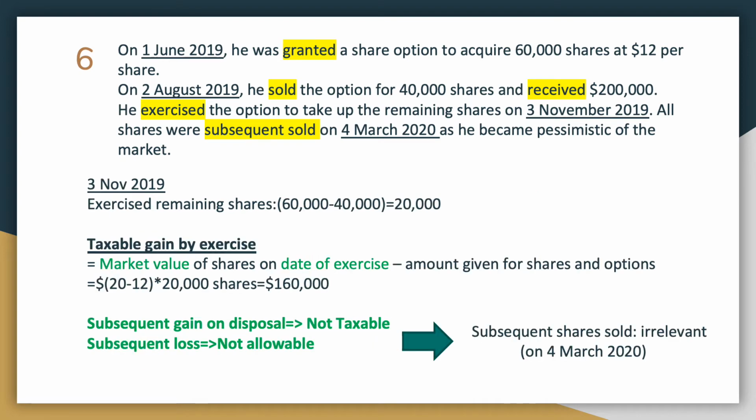On the 3rd of November, Ryan exercised the remaining shares, which is 20,000, and the taxable gains by exercise would be calculated by the market value of shares on the date of exercise minus the amount given for the shares and options, where we can get $160,000. And after exercising the shares and options, subsequent gains or losses from the shares are not taxable or allowable. So, shares subsequently sold are irrelevant for the taxable or allowable income.